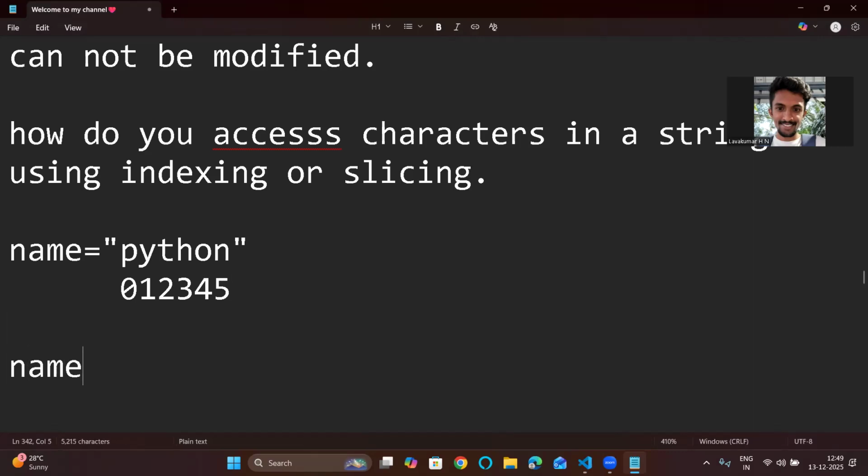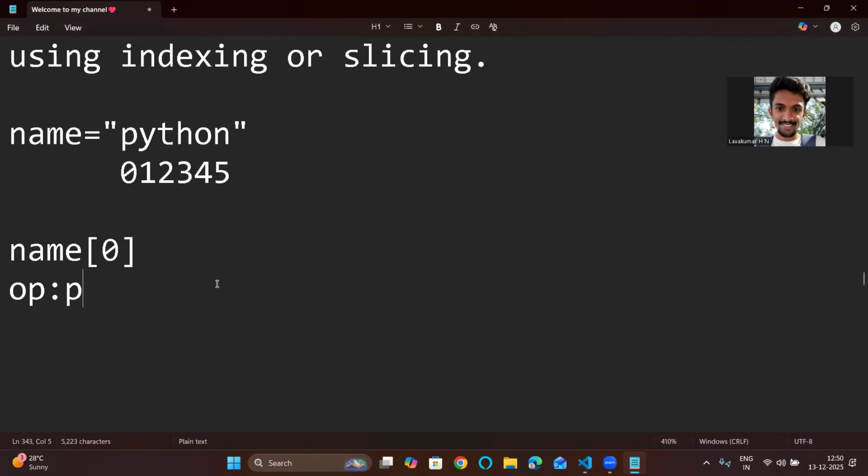Basically, like name of 0. So if you print name of 0, the output will be p. So this is how you will access the characters in a string.